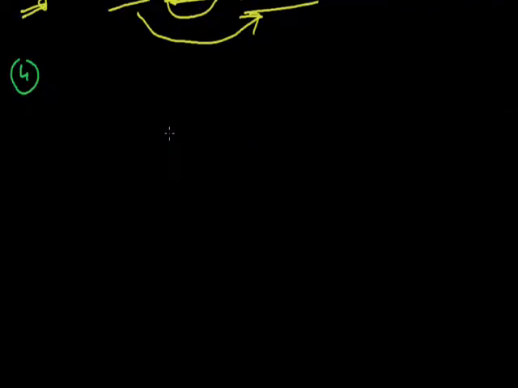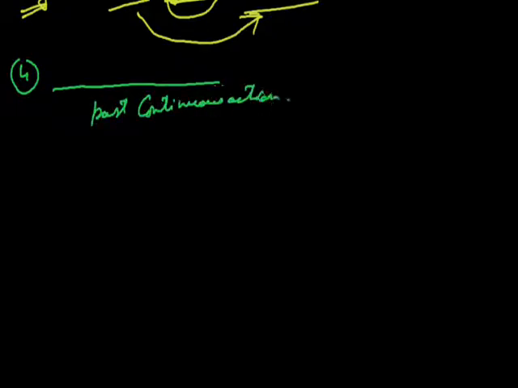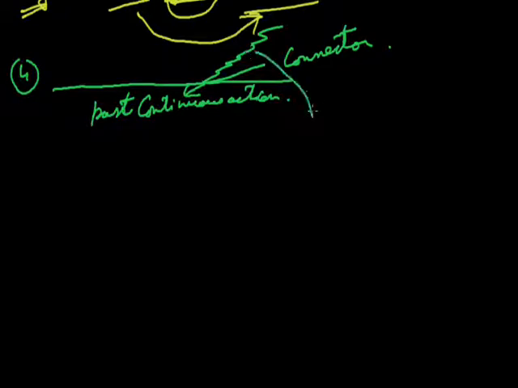Now moving further, if there is a continuous action in the past time, now the straight line actually shows a past continuous action. So whenever we talk about any action in past which had some continuity, and suppose some another action happens in between that continuous action, so at the point of the impact we will use a connector, and with the action that happens in between, with that we will use simple past tense.